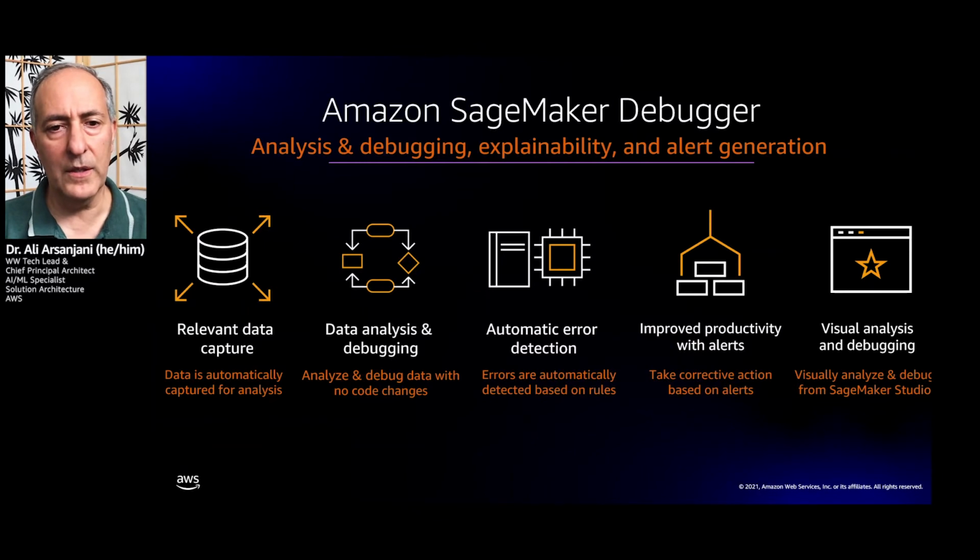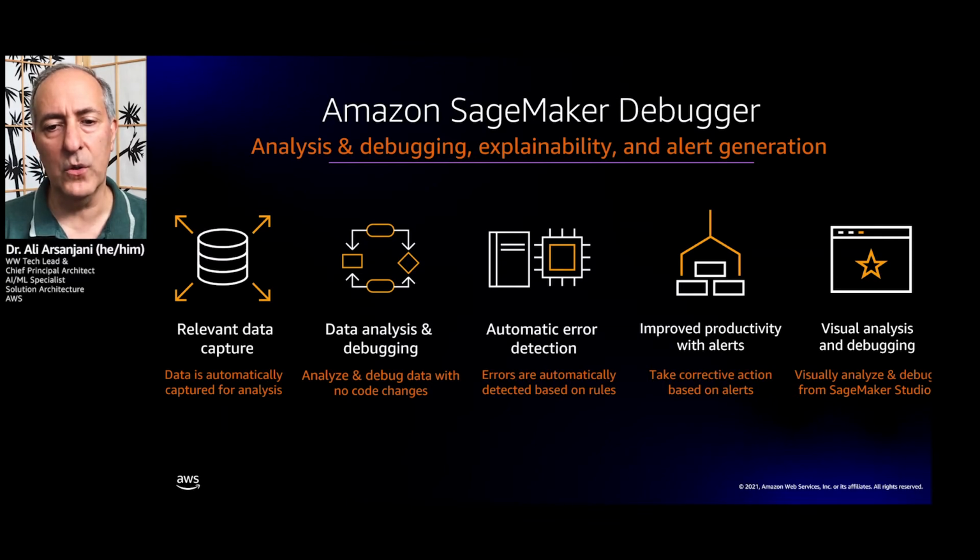So in Amazon SageMaker Debugger, we have spun up a different process that is going to be looking into your training process. This is all hosted, and it will capture the relevant data you have defined. It will do some data analysis and debugging, and you can define rules for automatic error detection, such as the loss not decreasing.